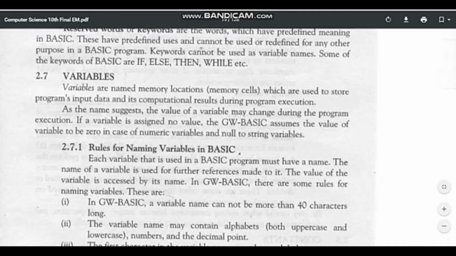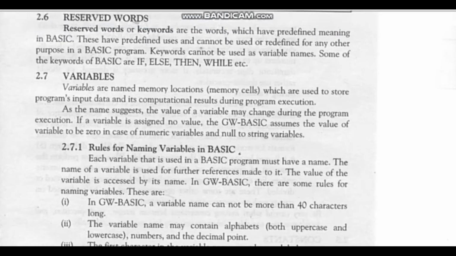Okay students, in this lecture you will learn about keywords, also called reserved words. A reserved word is a word in the BASIC language that has a predefined meaning and purpose. The meaning and purpose of a keyword is defined by the developer of the language, so it cannot be changed or redefined by the user.